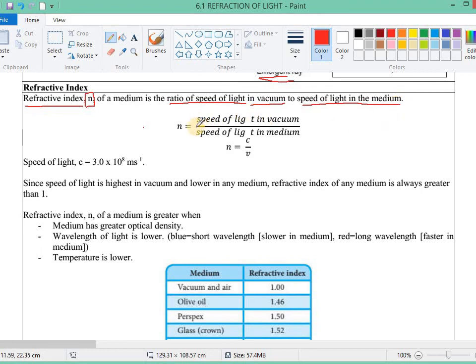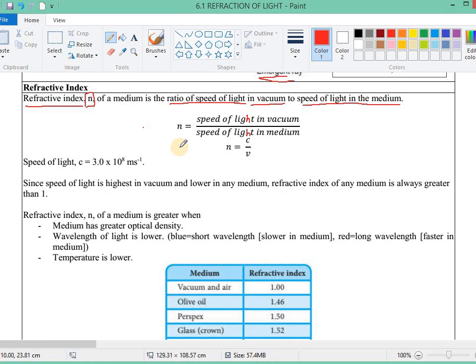So n equals speed of light in vacuum over speed of light in medium. Basically, this is the number that compares the changes in the speed of light when going into the medium from vacuum.